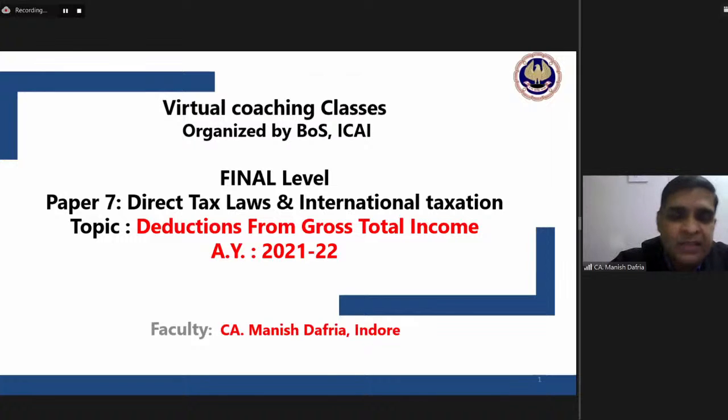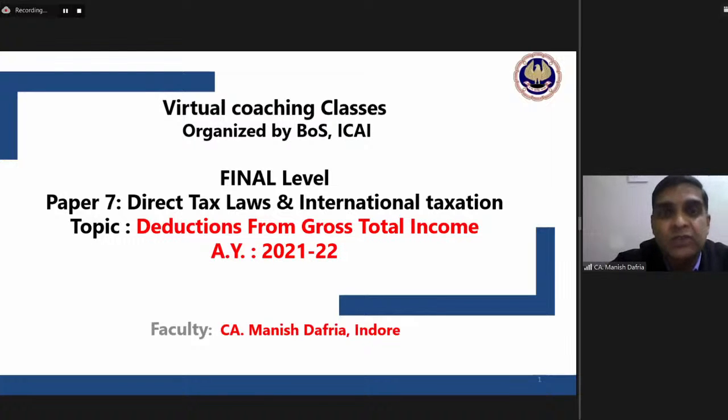If you are having salary income, then business provisions are probably not relevant for you. If you are having capital gains income, then salary may not be relevant. But deductions is a topic which is being used by each and every assessee. So leave apart the examination perspective, from a practical point of view, this is something very important.